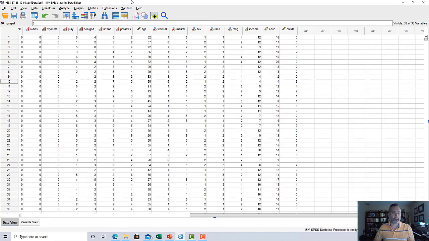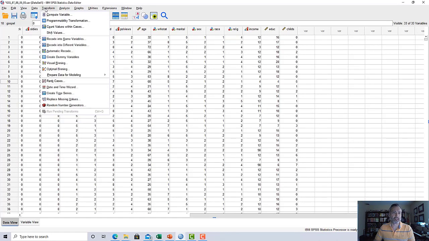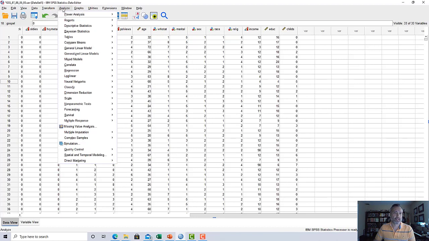For the most part, for this first lesson, we're going to be spending our time on three menus: data, transform, and analyze. Within the analyze menu, at least for this module, we'll be hanging out under descriptive statistics. So it's a lot of analyze, descriptive statistics, and then we'll be looking at frequencies, and after that, crosstabs. And so you'll find most of what you need there.